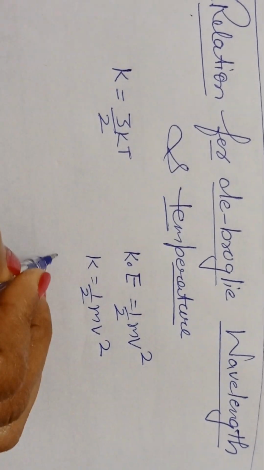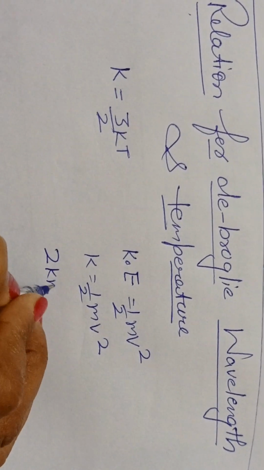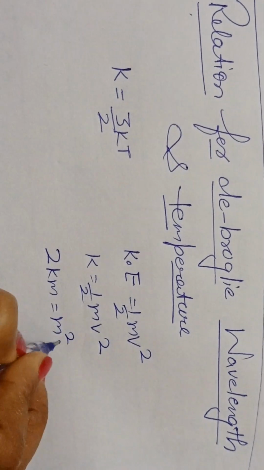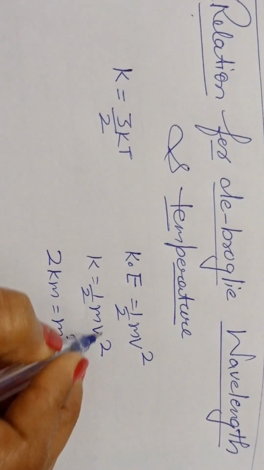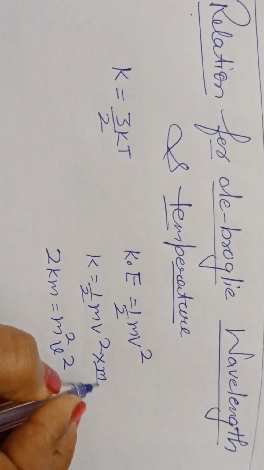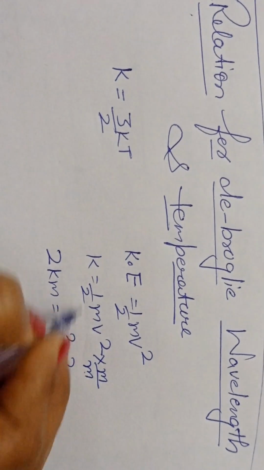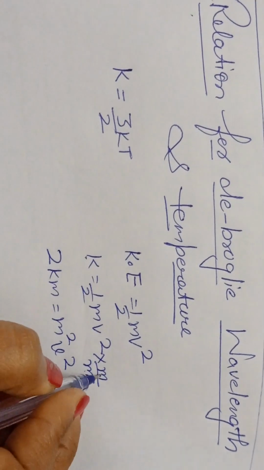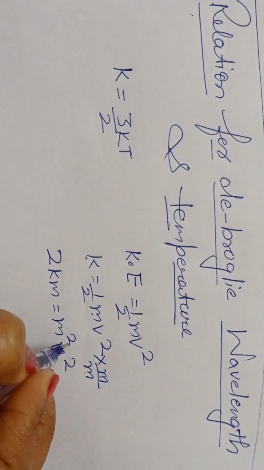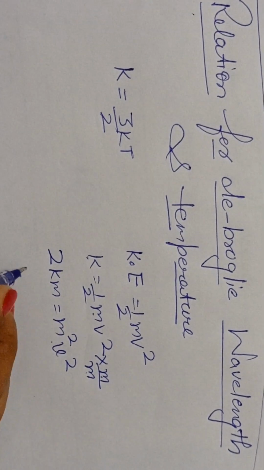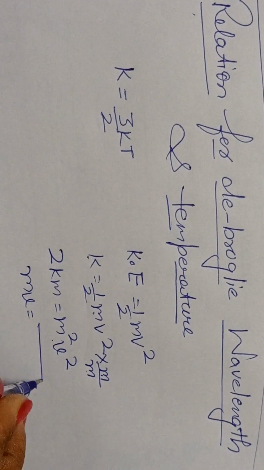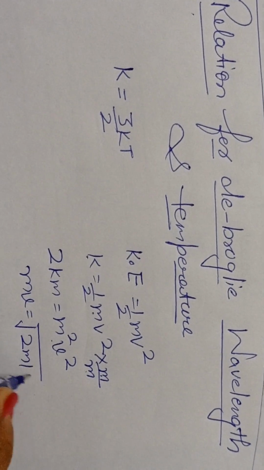So 2Km equals m square v square. Multiply this equation by m and divide this equation by m. You have m, which from here goes into multiplication, and m into m square you have. So from here you will have the value of mv, which will equal under root 2 mK.